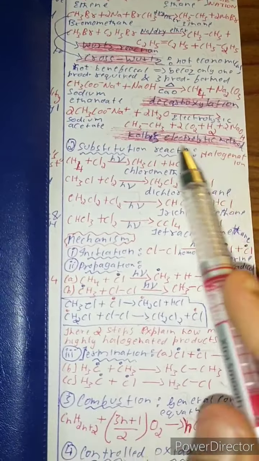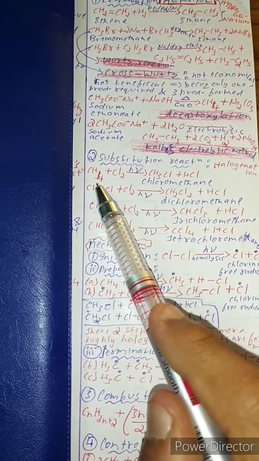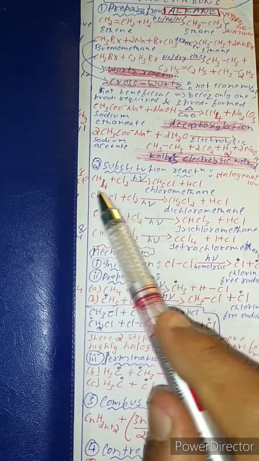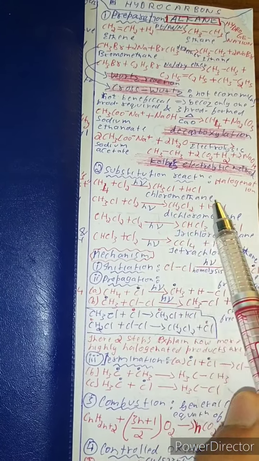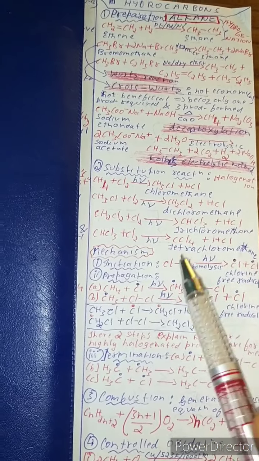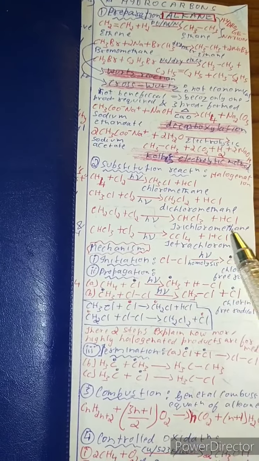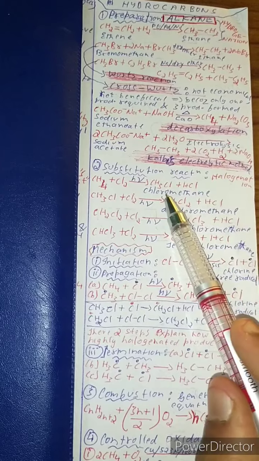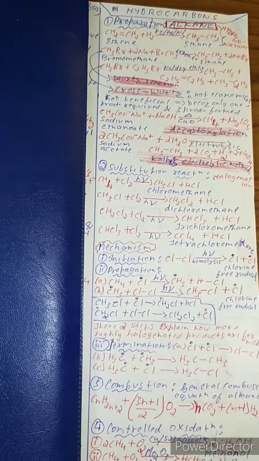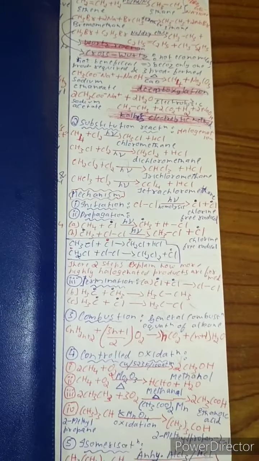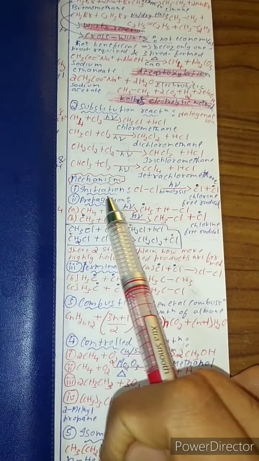There is also halogenation reaction, that is when methane reacts with chlorine and the product is formed, and all the products react with chlorine in the presence of light: chloromethane, dichloromethane, trichloromethane, tetrachloromethane. In all of this, the hydrogen gets replaced, and this is the reaction. It's not very important, you can guess it in the exam if it comes.